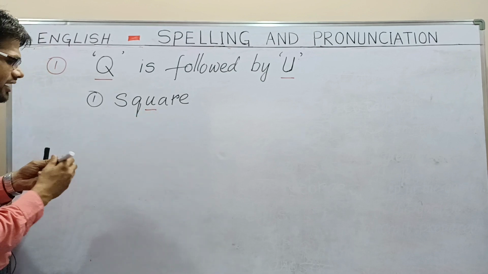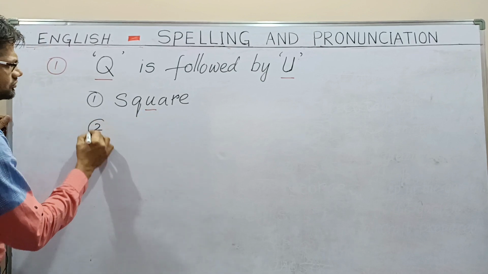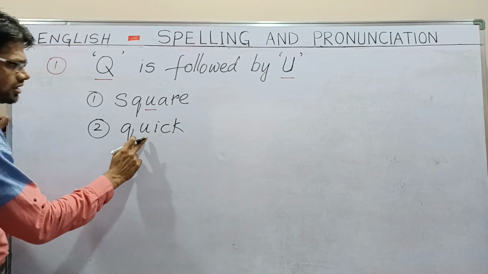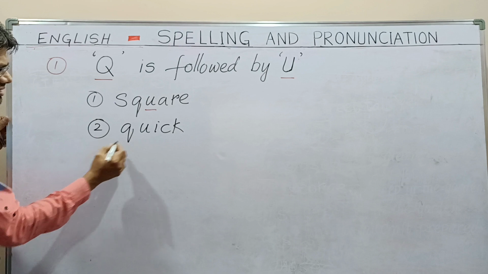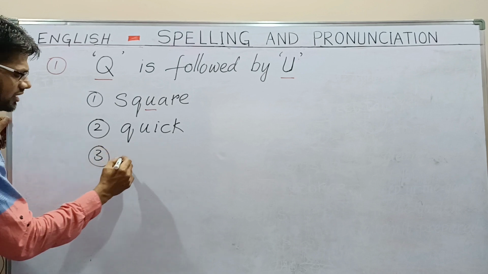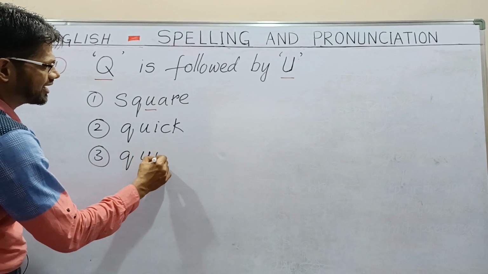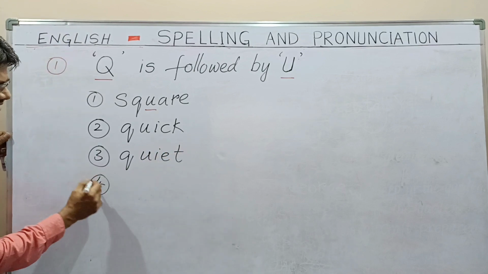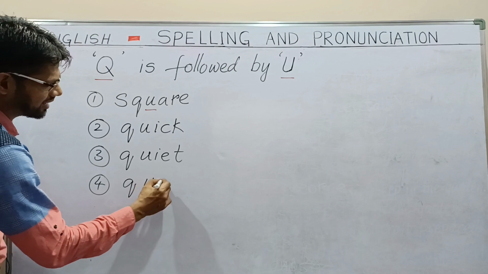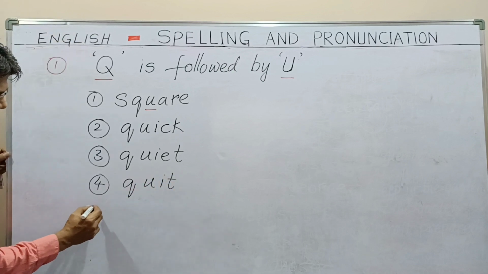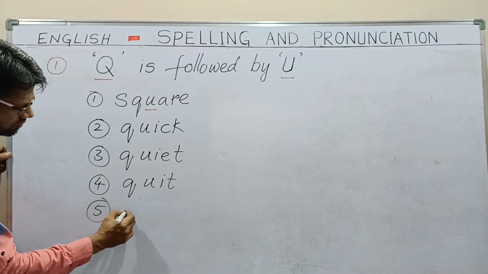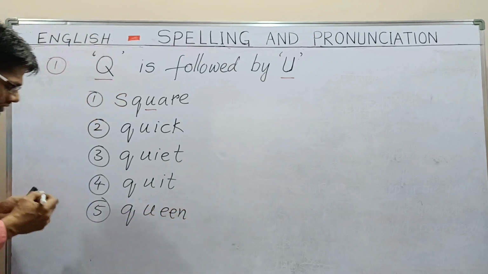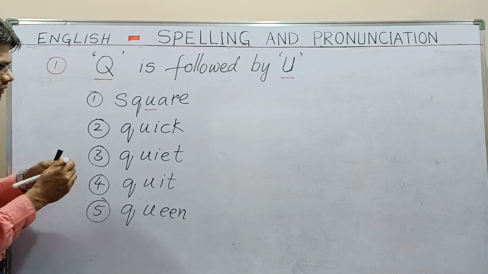Next, many words we have, quick, Q-U-I-C-K, quick. Same thing here also you can notice. Many words I can give you, Q-U-I-E-T, quiet. And more examples, Q-U-I-T, quit. One more example, Q-U-E-E-N, queen. You can notice here after Q which letter is coming?